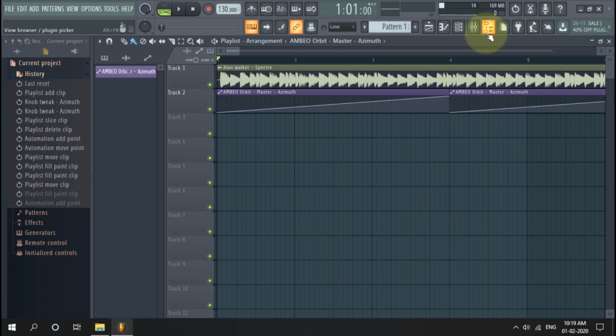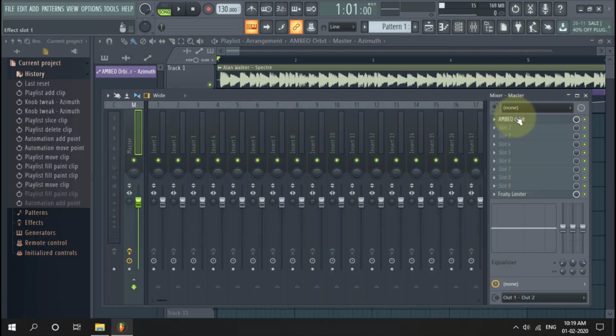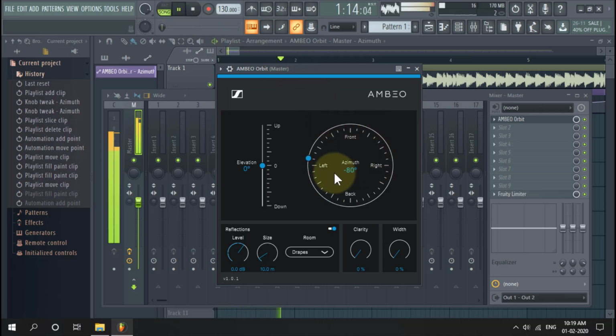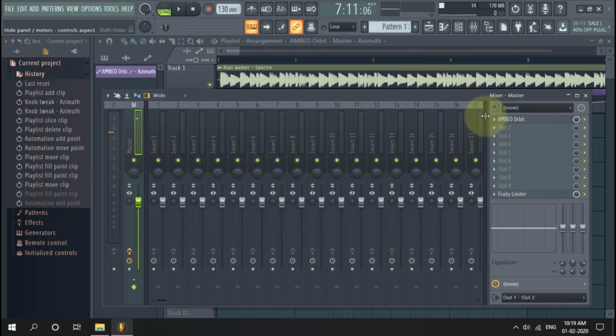Go to Mixer again. Select the Ambeo slot. You can play and see the movement of the audio. Pause and close.